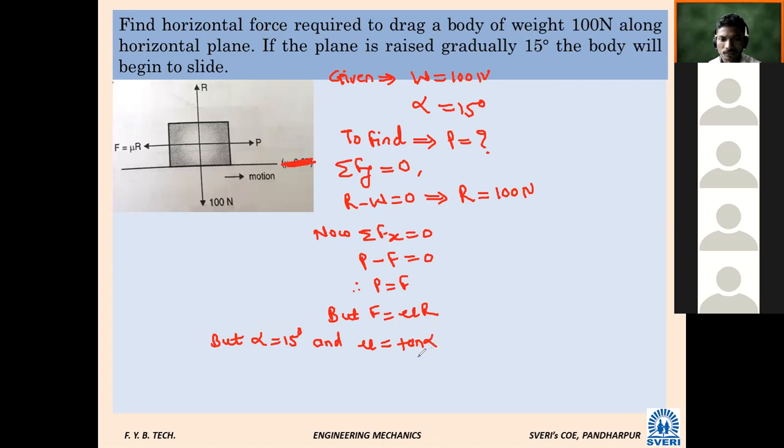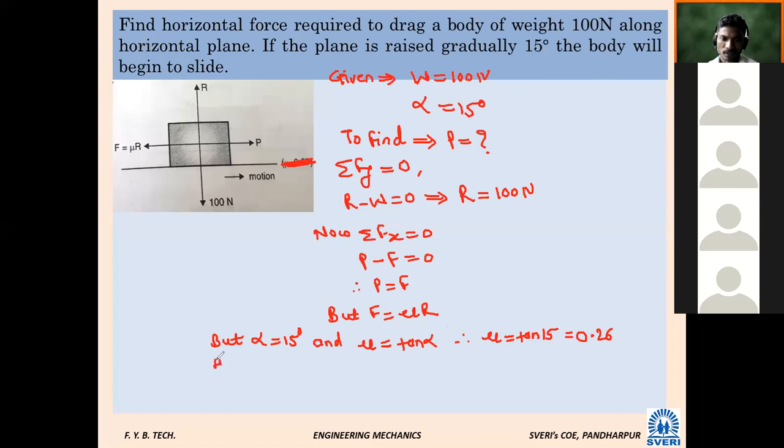Correct? Yes, sir. Mu is equal to tan alpha. Therefore, mu is equal to tan 15. What is the value of tan 15? 0.26. Therefore, now we can put the values and calculate F, or directly P now.